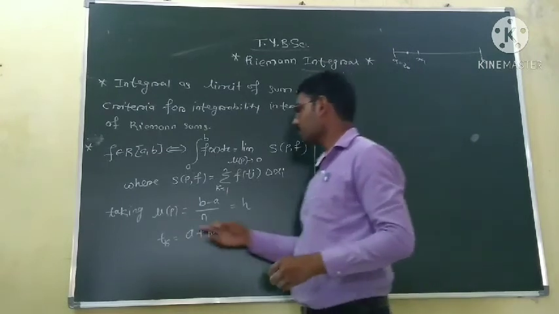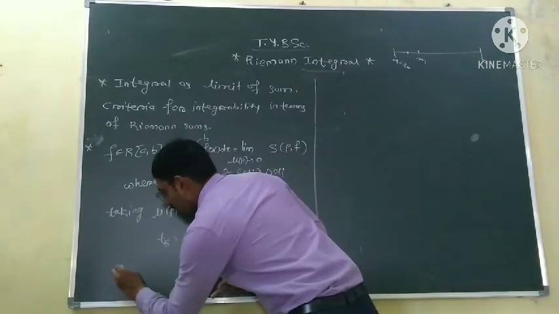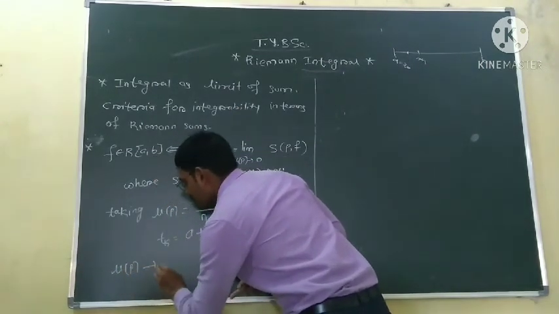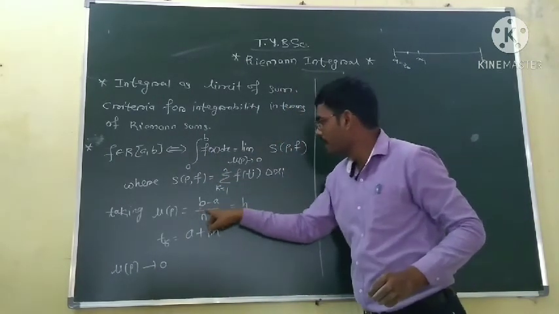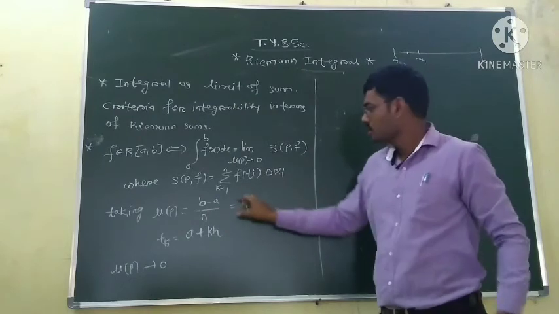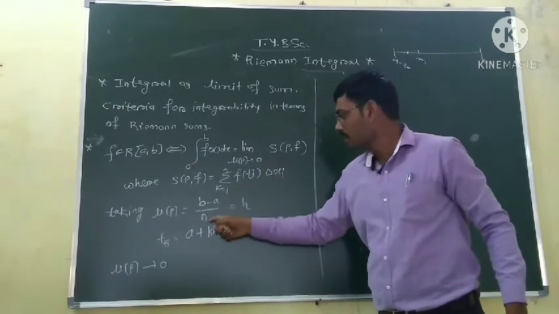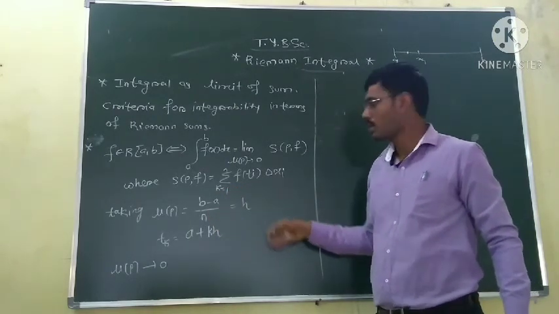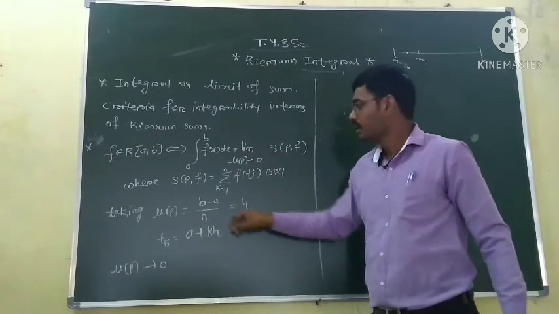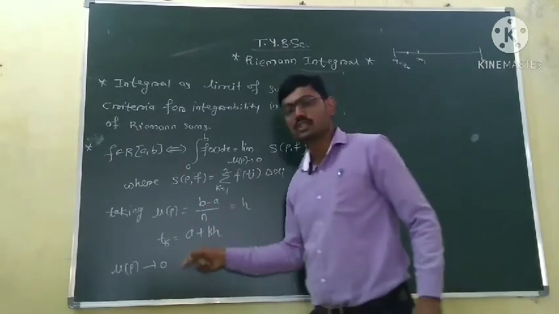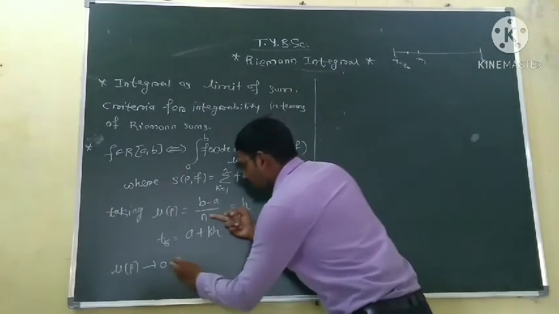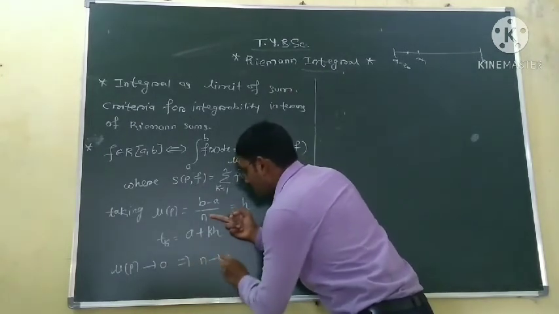Now, as our condition is the norm tends to 0, that is h tends to 0. So if (b minus a) upon n tends to 0, the denominator must go to infinity, because if the denominator goes to infinity, the value goes to 0. So for the norm of P tending to 0, n must tend to infinity.